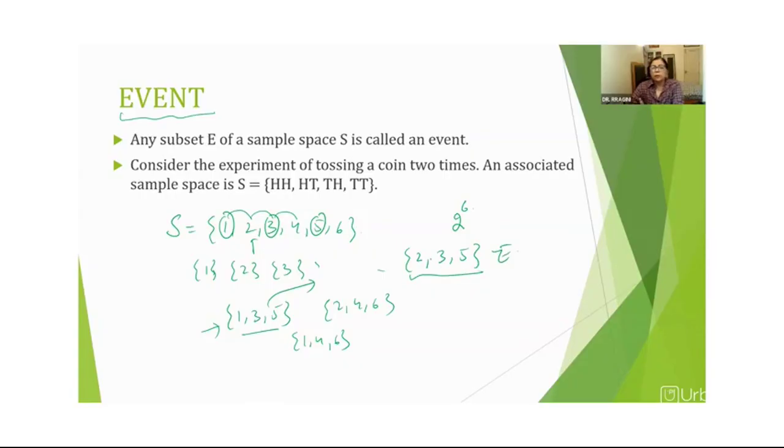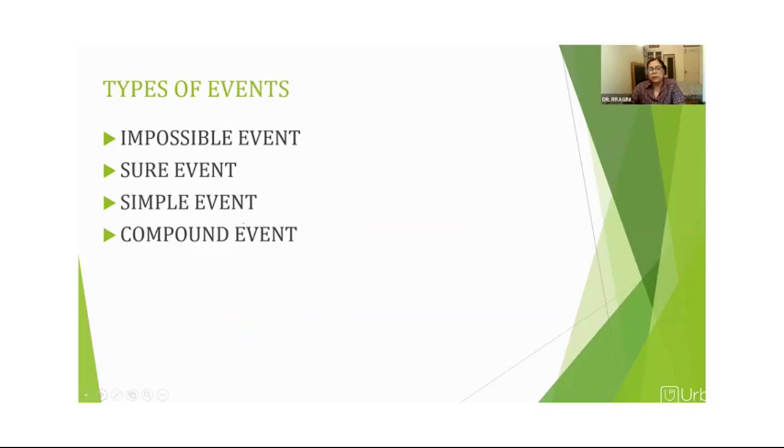This way, whatever possibility we are looking for as a particular outcome, that is called the event for which we will find the probability, right? Now, how many kinds of events do we have?